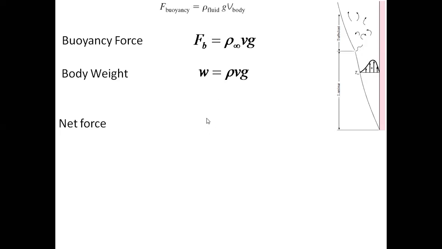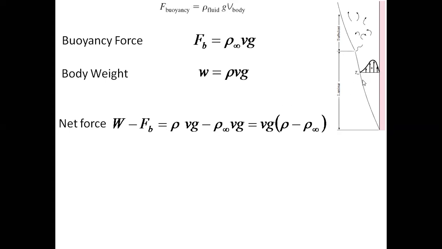So net force that is acting on this fluid which is in the boundary layer. To calculate that net force, we have to take the difference because they are opposite. So if I take the difference, I assume that the body weight is more than the buoyancy force, right? That means net force is downwards, okay. If net force is downwards, then the mass will sink, okay, right? If this quantity is positive, then it will sink. If this quantity is negative, the mass will rise, okay.